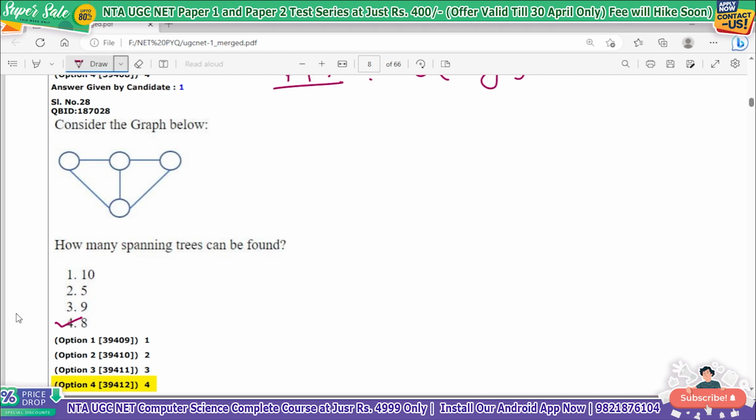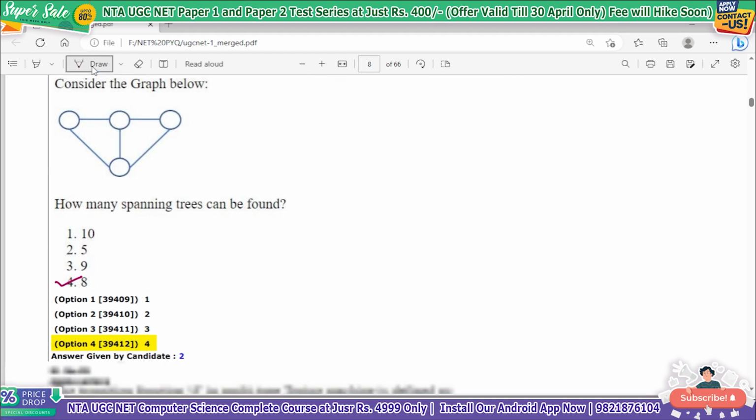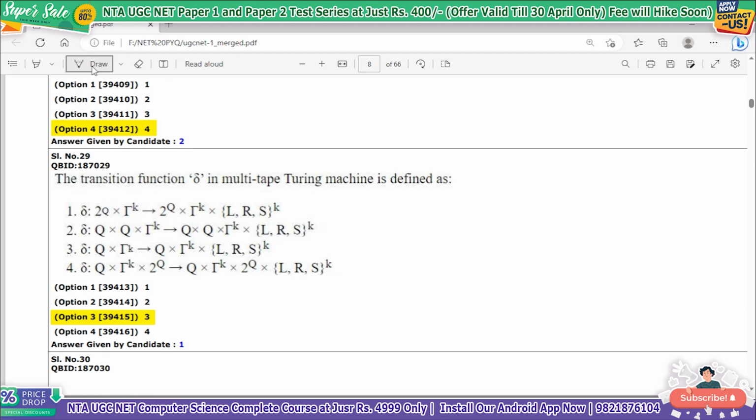ओके, नेक्स्ट क्वेश्चन. सो ये समझ में आ गया सबके, ठीक है. ओके, the transition function lambda in multi-tape Turing machine is defined here. So इसका आंसर 3 है, but again we'll move back to this PPT only. So if you see, this is the question, ठीक है.